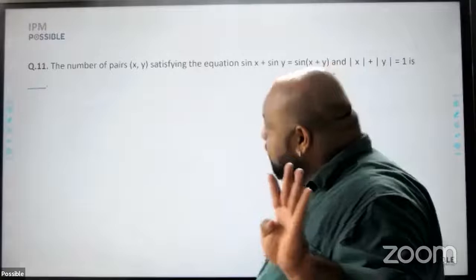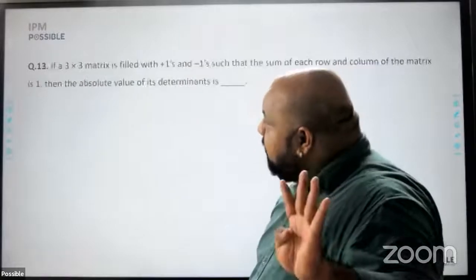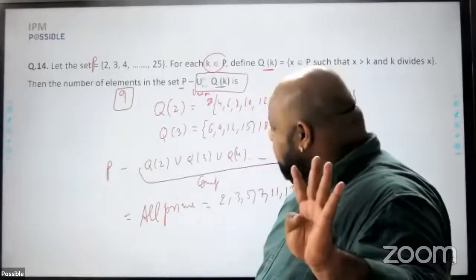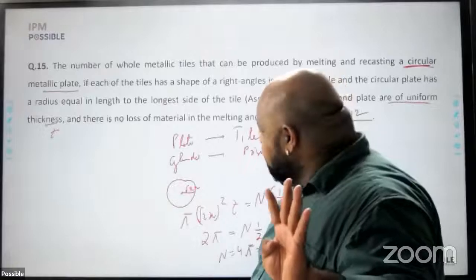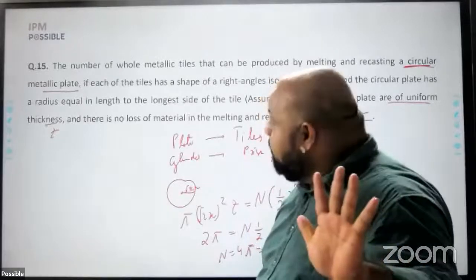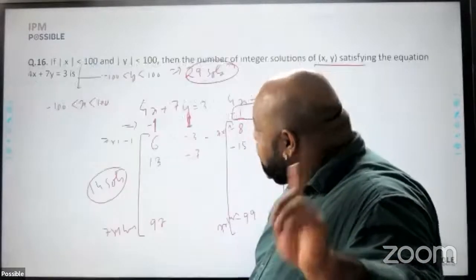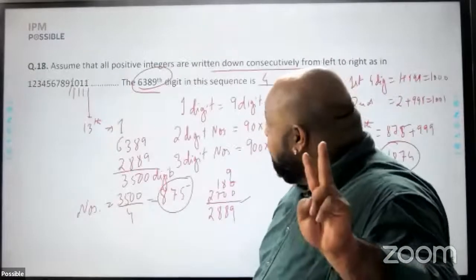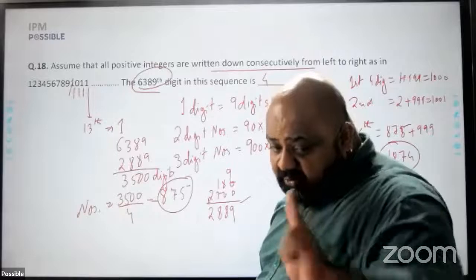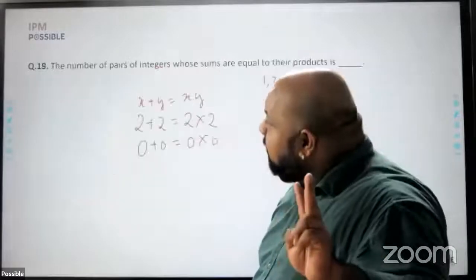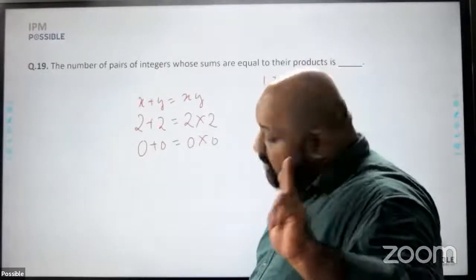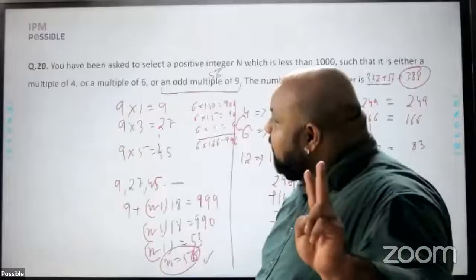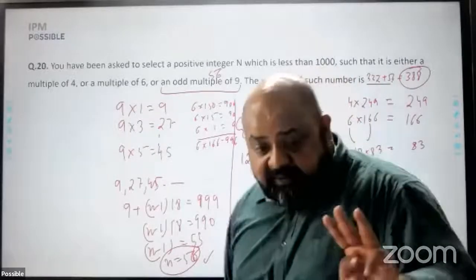Question 11 I've not done. Question 12 I've not done. 13 I've left. 14, again, I would not count it as a doable question. 15th, definitely doable. 16th for me was a doable question. 17th, definitely doable. 18th, again, if you've not done it, you will not be able to do it, so I'm not counting it. 19th, again, tricky question, leave it. 20th, I think I should have done, right?